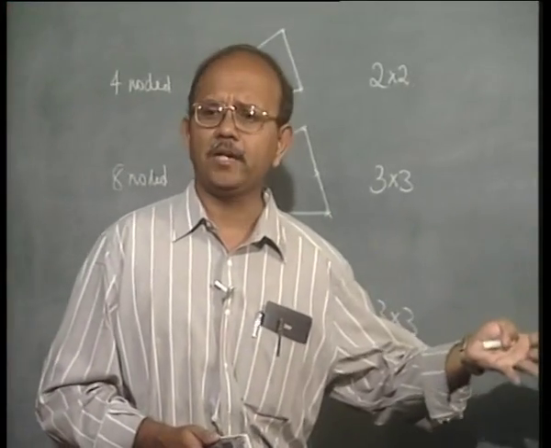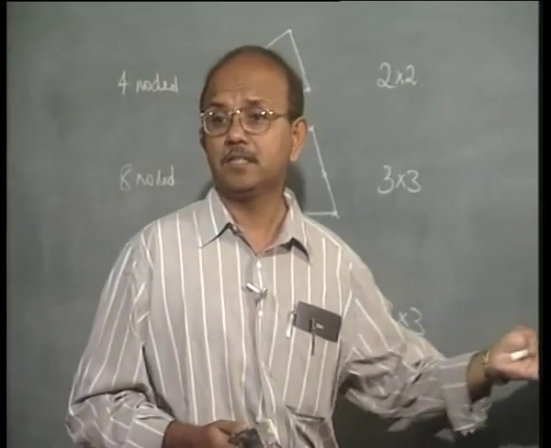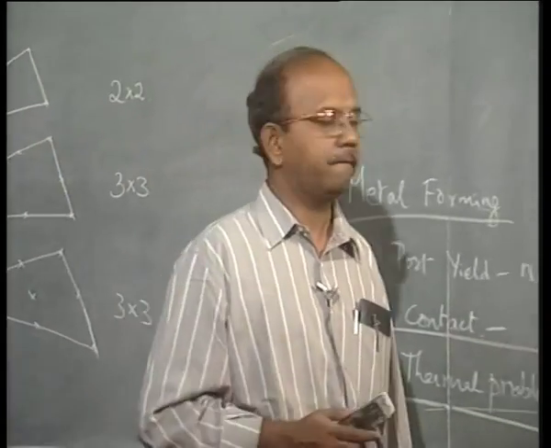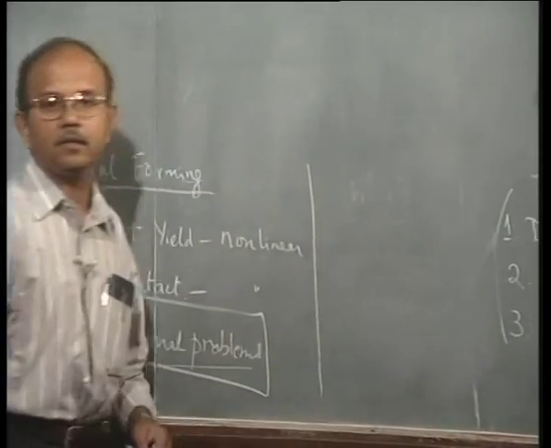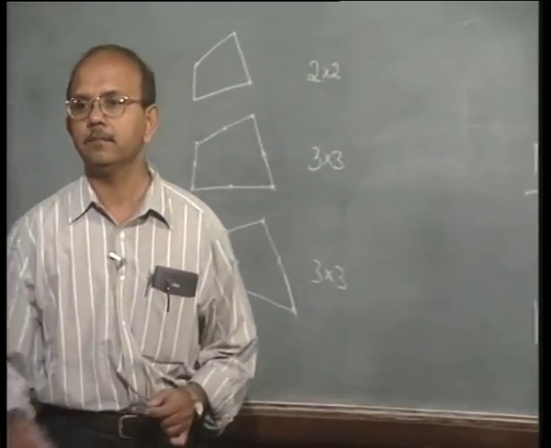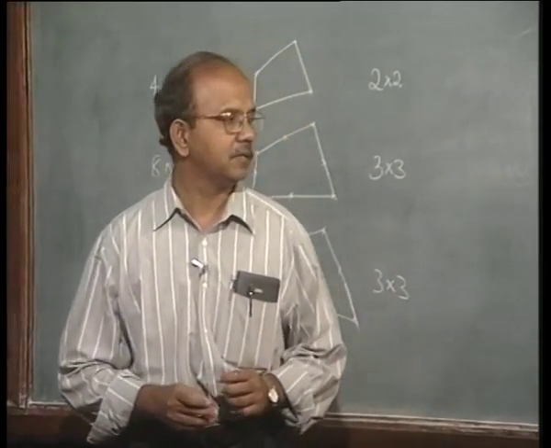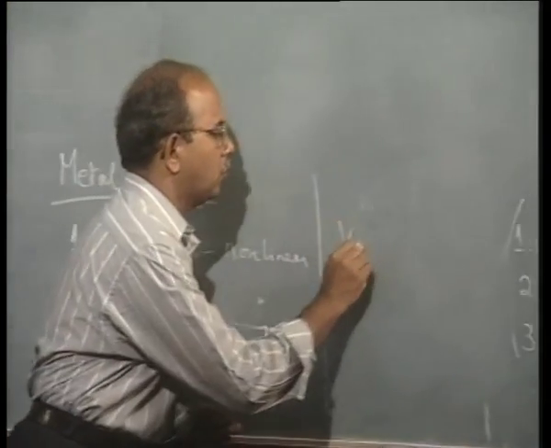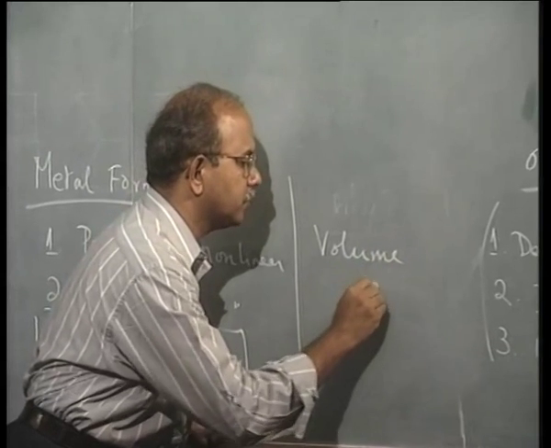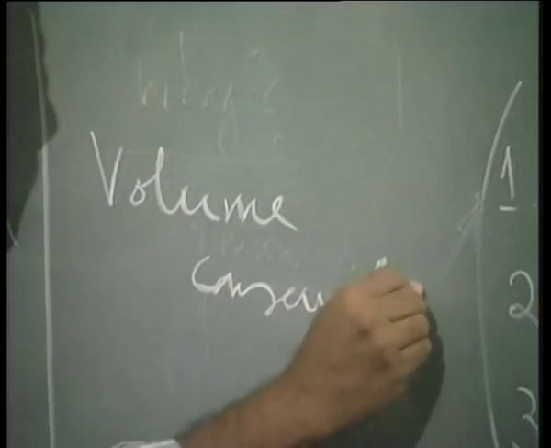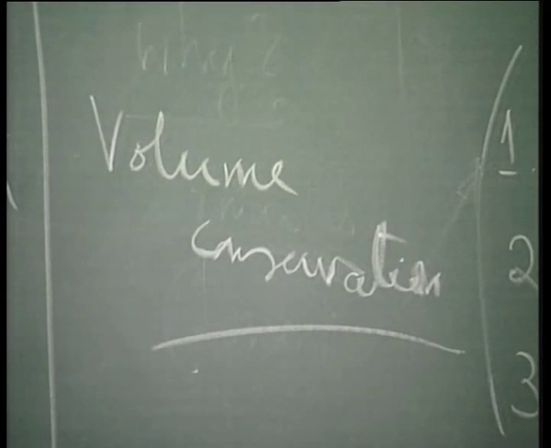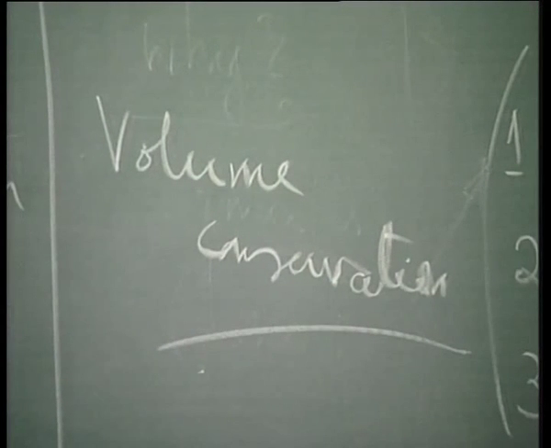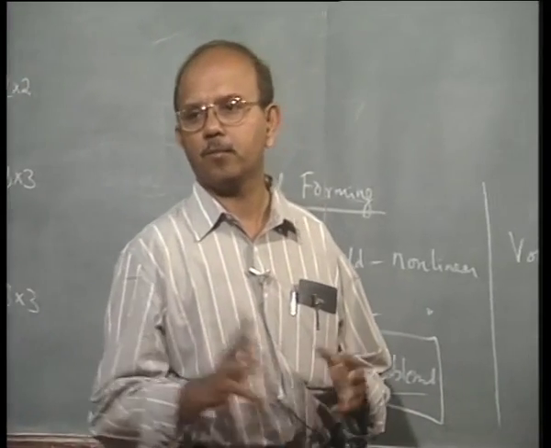So I think it's quite a long list, but the list is not complete unless we add one more very peculiar thing that goes on in post yield behavior. What is that? It is what we call volume conservation. We know that volumes do not change in the plastic region except for the small change due to the elastic aspect of the plastic region.